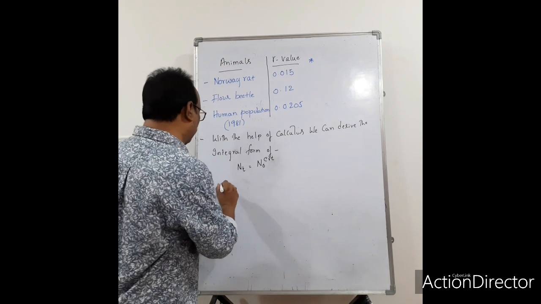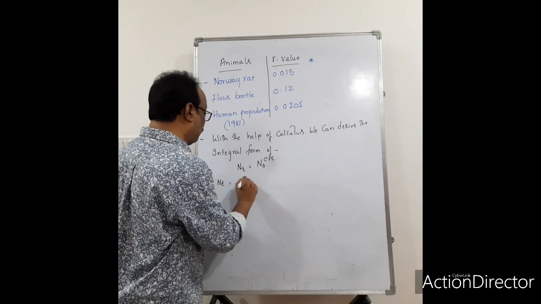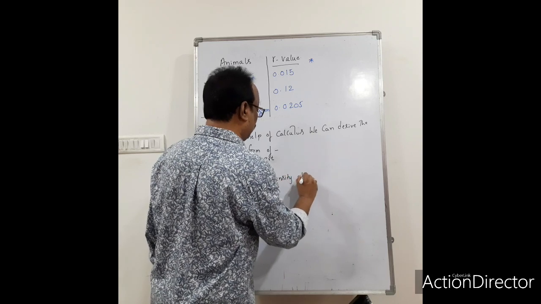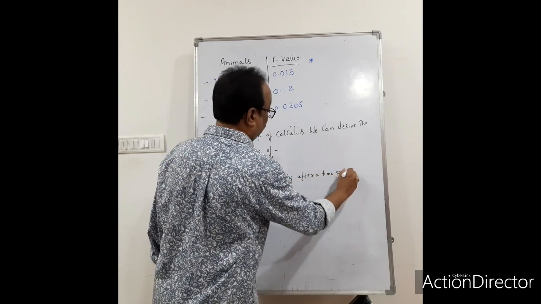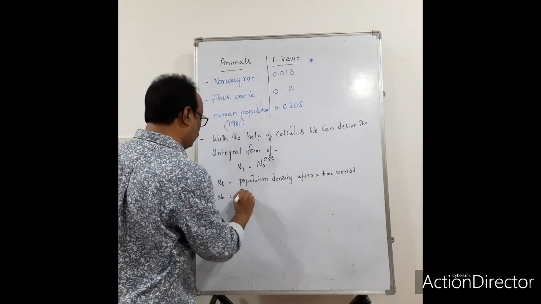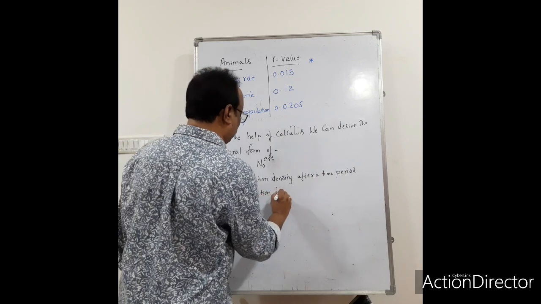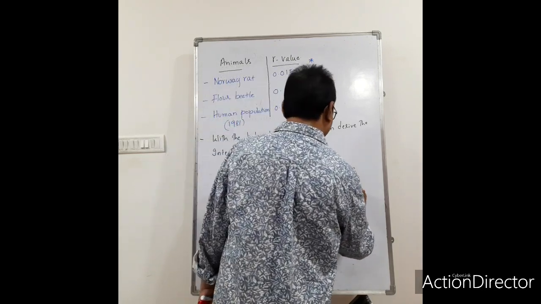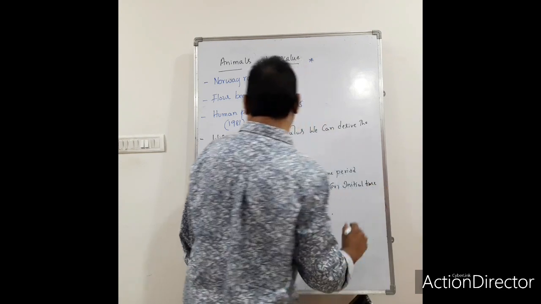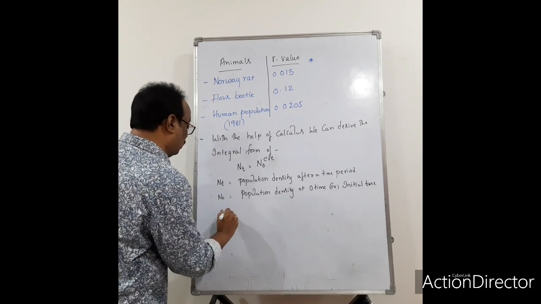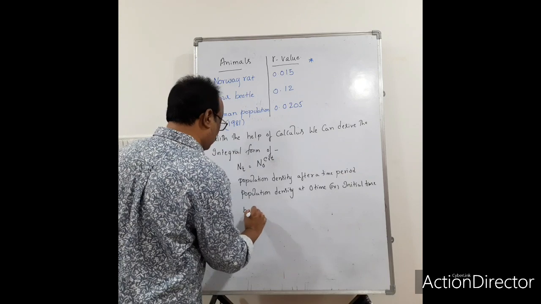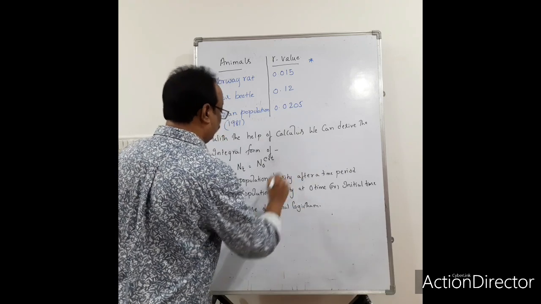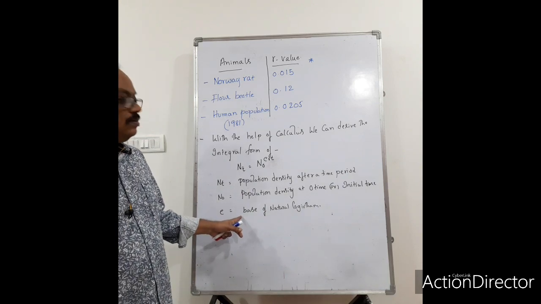You all know that one. Nt equals the population density after a time period t. N0 is the population density at zero time, or the initial time period. e is the base of the natural logarithm.